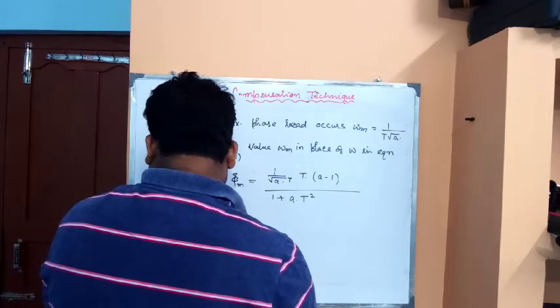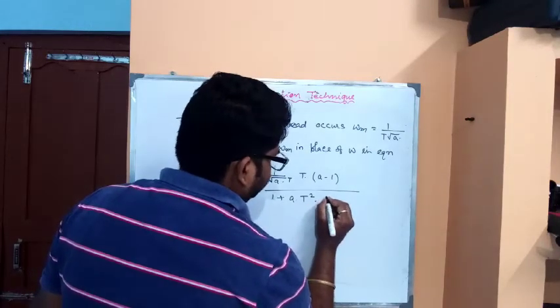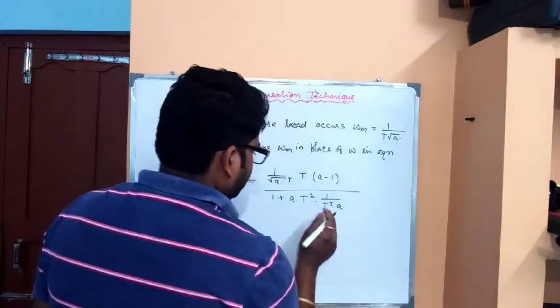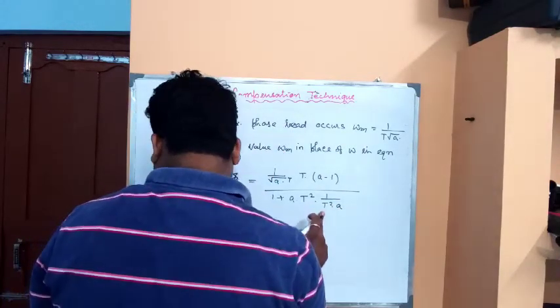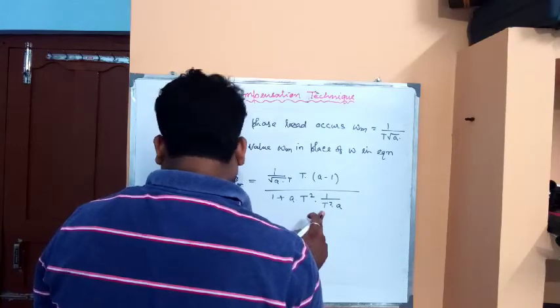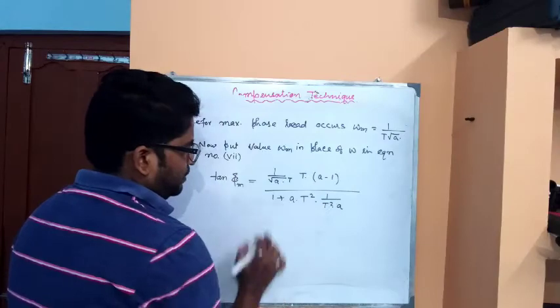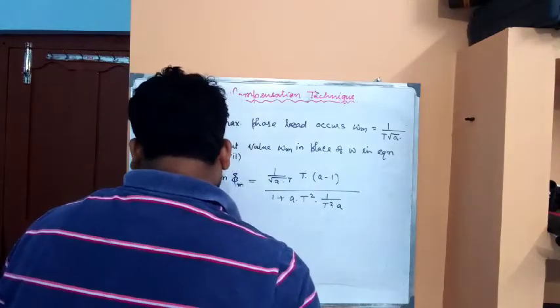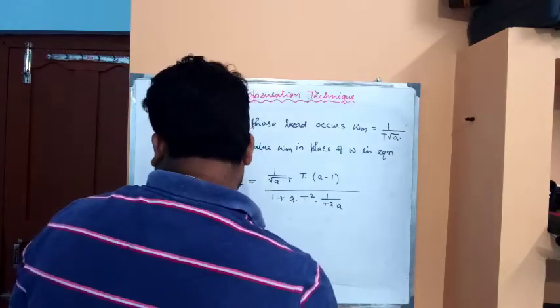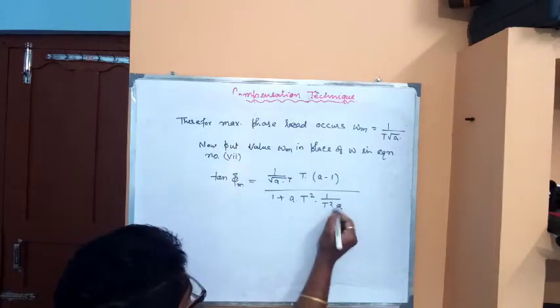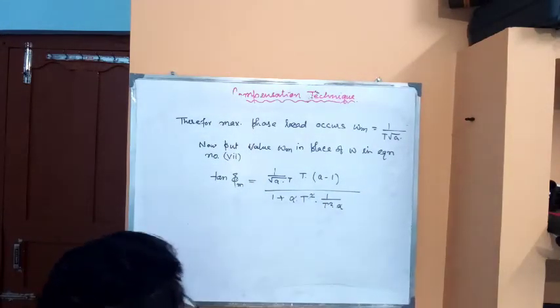T square gets cancelled, and a also, and the denominator part will become 2. Because this thing gets cancelled, this thing also gets cancelled.